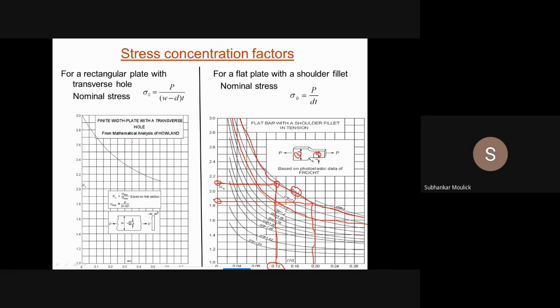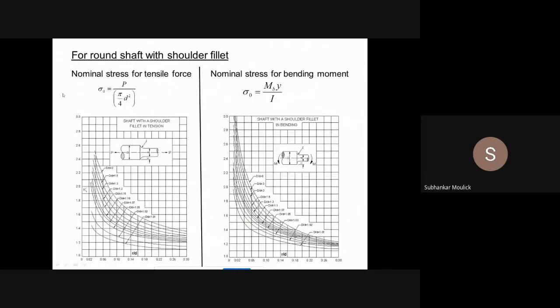Fine. Likewise, see, this is the third case. Again, if you see your design data book, this is a shaft with a shoulder fillet in tension. That means if you have a shaft that is stepped, this is a shoulder. This is your shoulder. And in order to reduce the effect of stress concentration, you have cut a fillet.